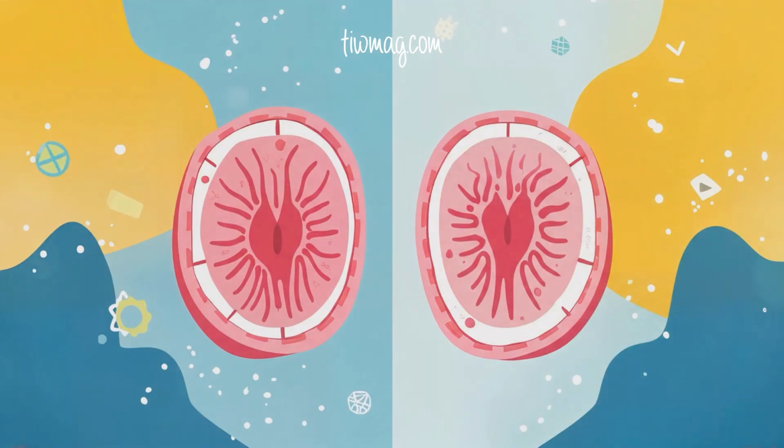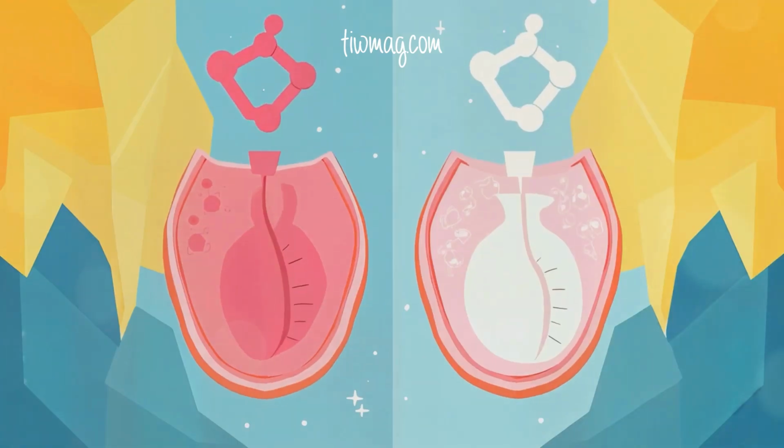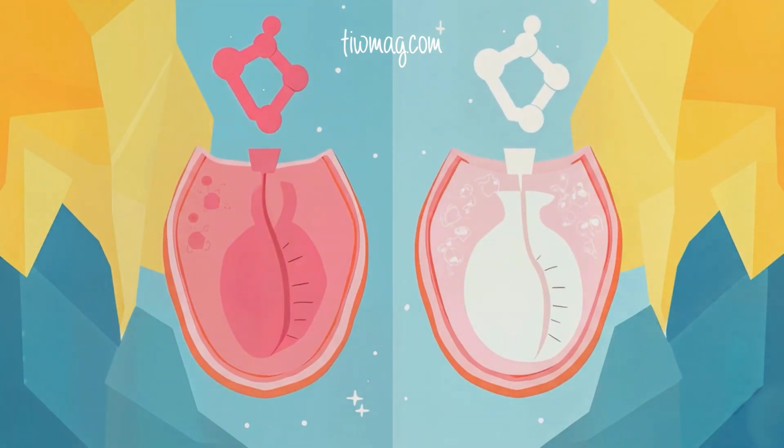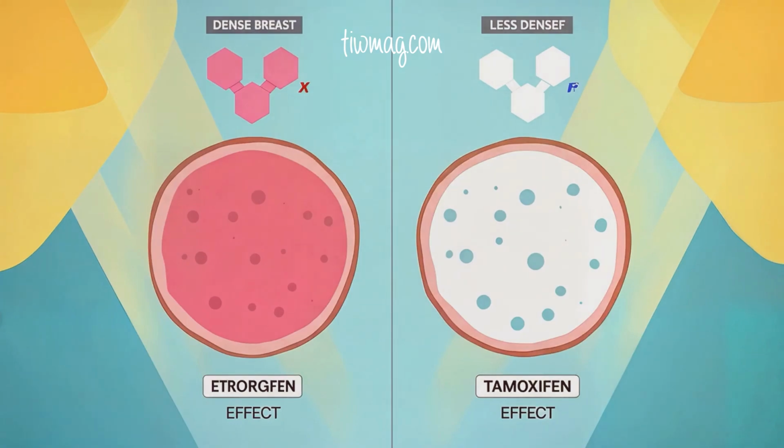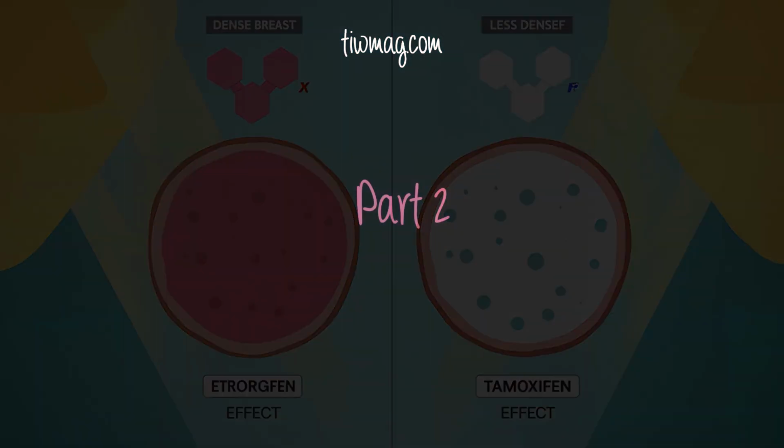Further proof of this phenomenon can be seen by the observation that taking supplemental estrogens increases, and anti-estrogens such as tamoxifen decrease, breast density.